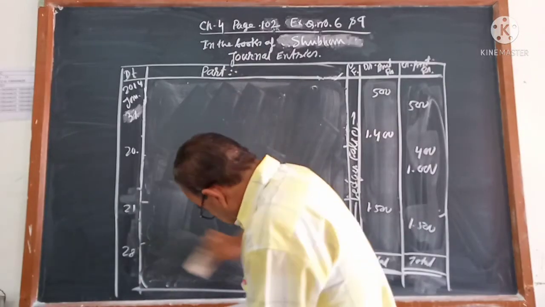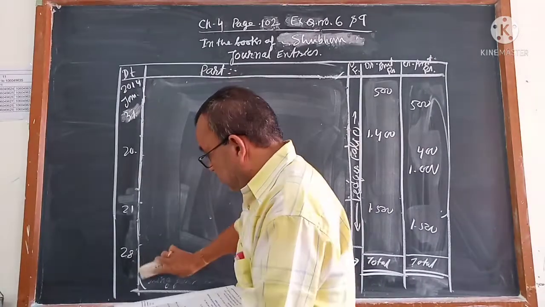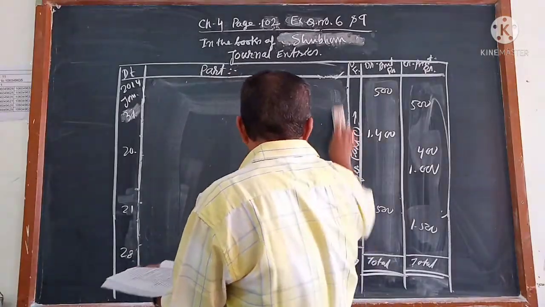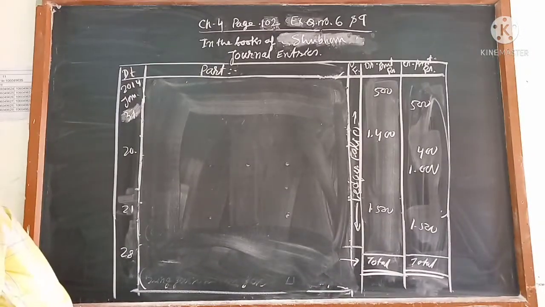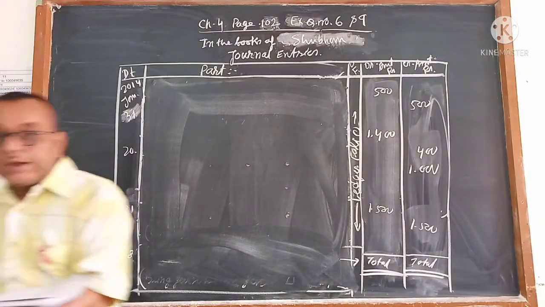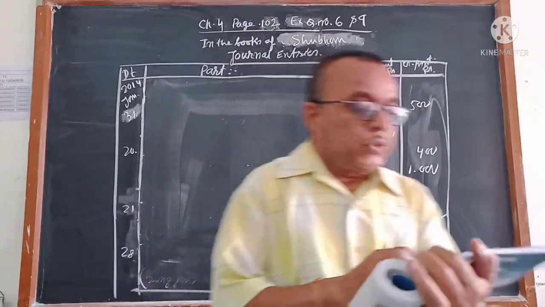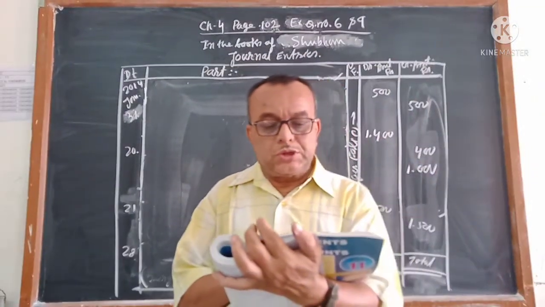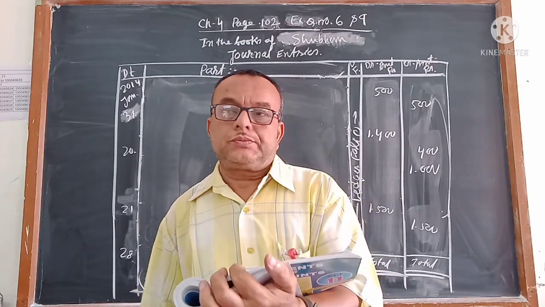Next video I will explain, because I have to explain the trade discount and cash discount first. Then only you will be able to understand. For that I am not telling now. Apart from that, another type of sums, whatever you are getting, that 22. Goods of 2,000 destroyed by fire and insurance company admitted a claim of rupees 1,000.